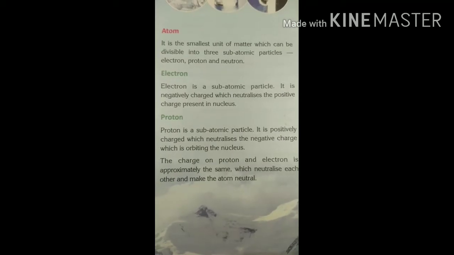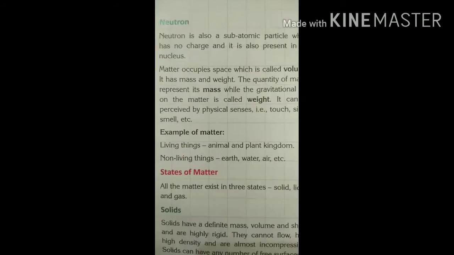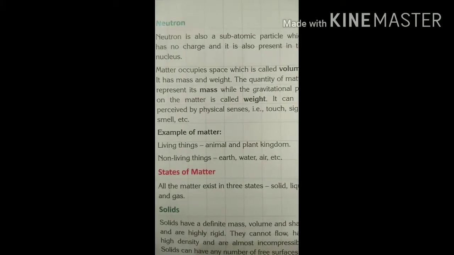Electron gets negatively charged, proton gets positively charged, and neutron has no charge.